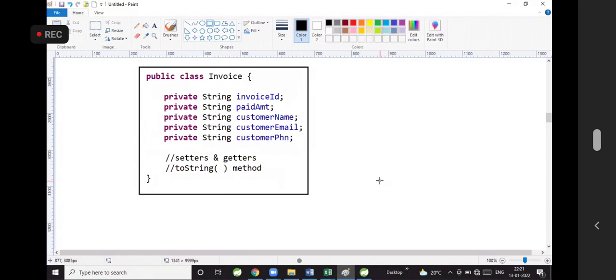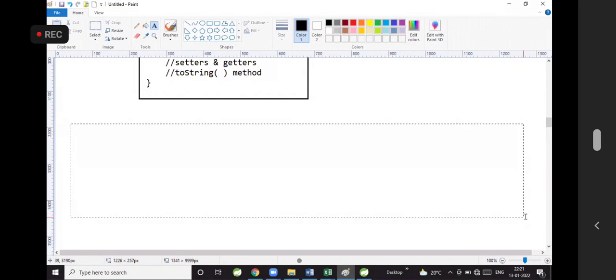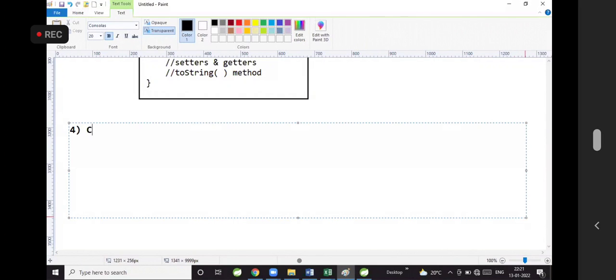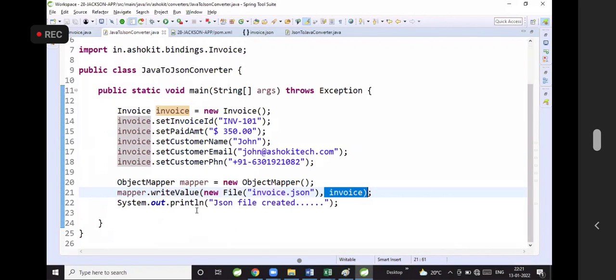Alright. Next one. Create the Java class to perform serialization. Create a Java class to perform Java object to JSON conversion.